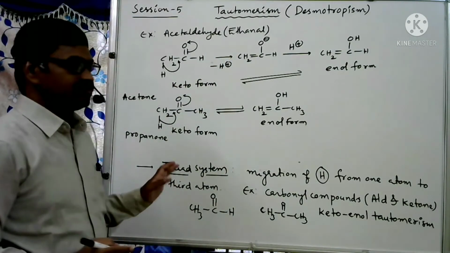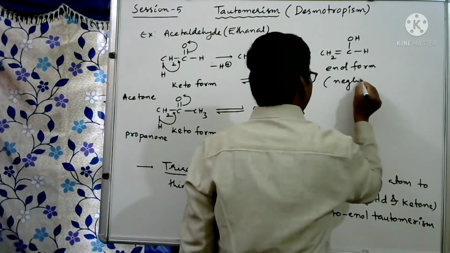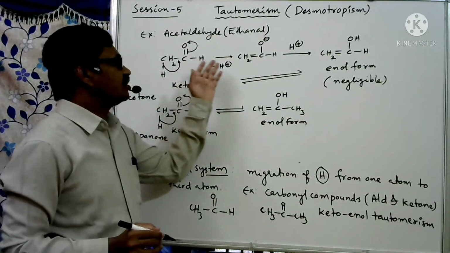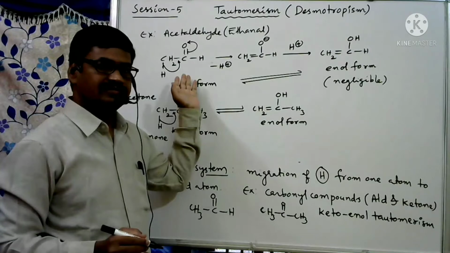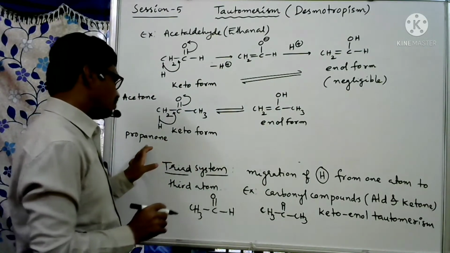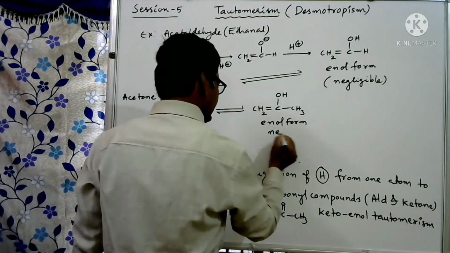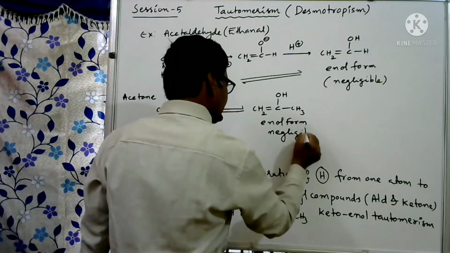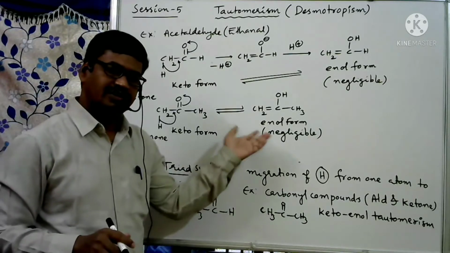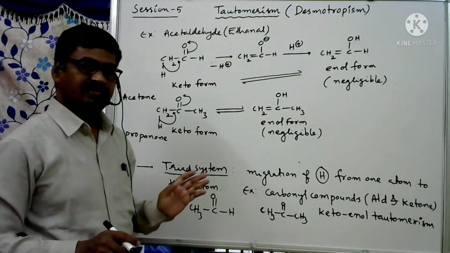But here, as per stabilities, the enol form is negligible. It is a negligible quantity. Means almost acetaldehyde or ethanal exists in this form only, not in enol form. Here also for this propanone, it is almost 100%. As per their stabilities, the enol form is a negligible quantity, very less, maybe 0.00001, and this is 99.999. It is the same thing. This is about stability.